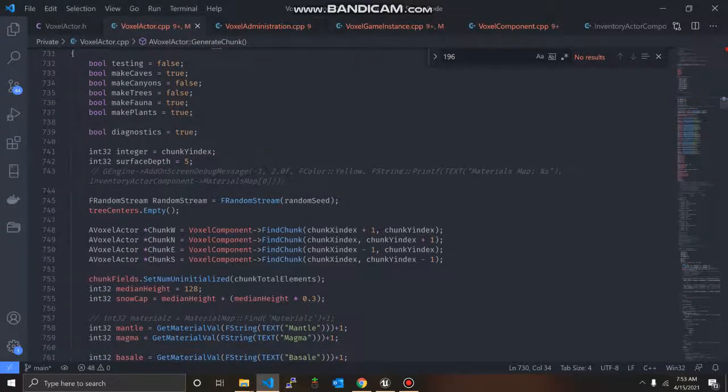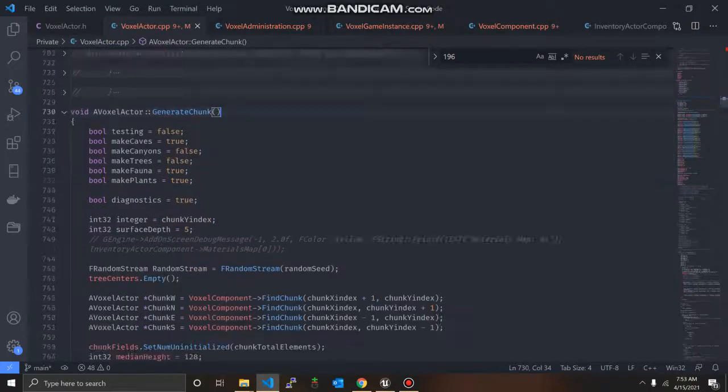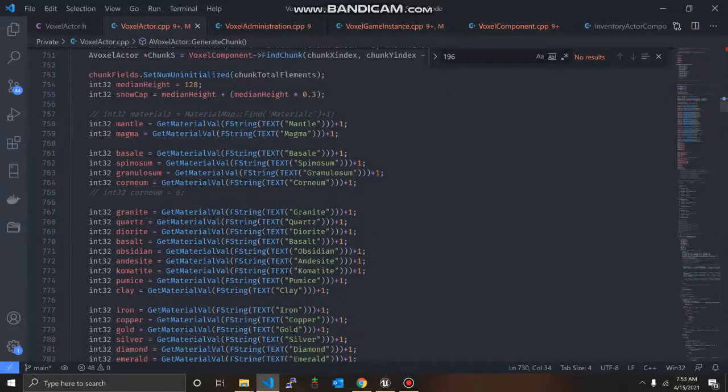So this is the real guts of the engine, the generate chunk function. What it's doing here is detecting chunks to its north, south, east, and west, so it can know what its neighbors' biomes might be, so it can adjust its different types of blocks that it creates, but also the height map, essentially the height maps of those blocks.